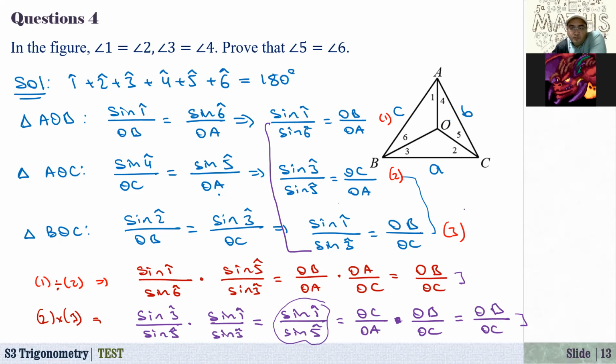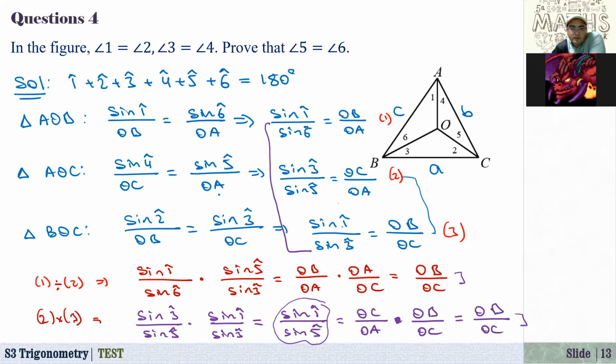Here, if you divide 1 by 3, we have sine 1 and sine 1. They cancel each other. In the equation, we have sine 6 and sine 3. And also sine 1 is gone, sine 3.